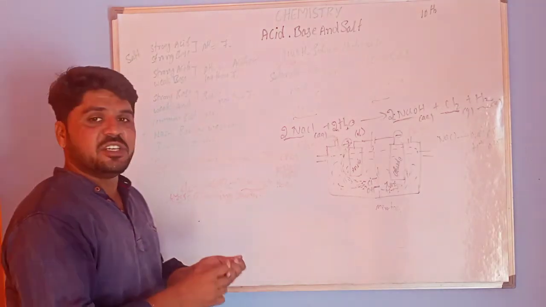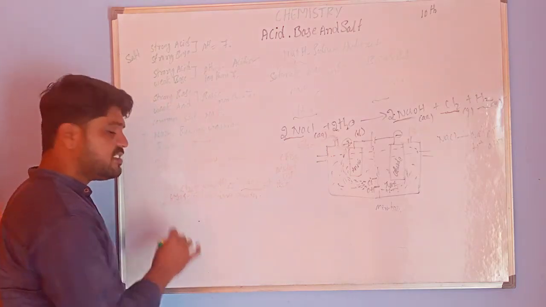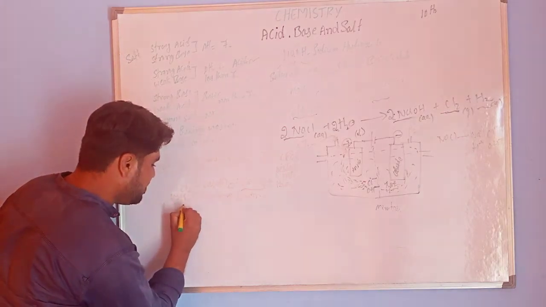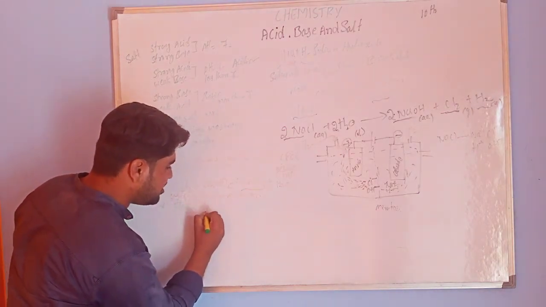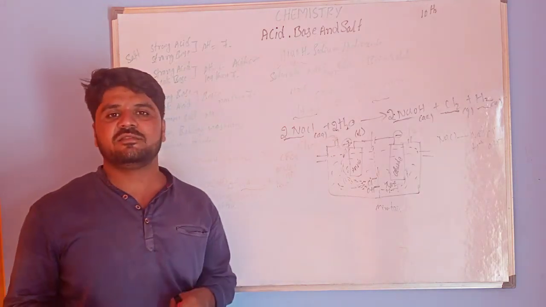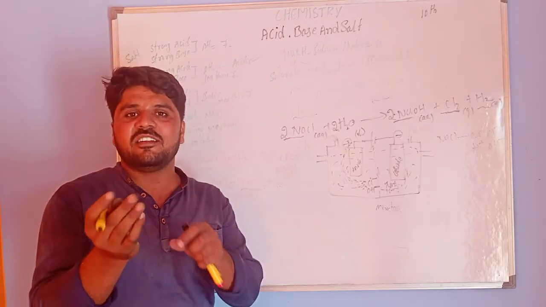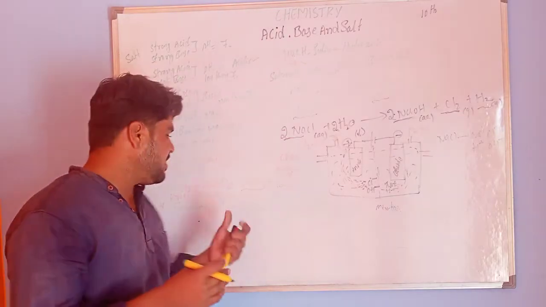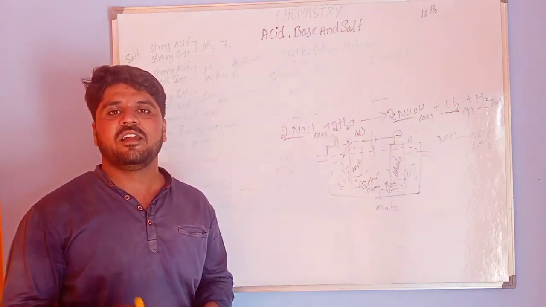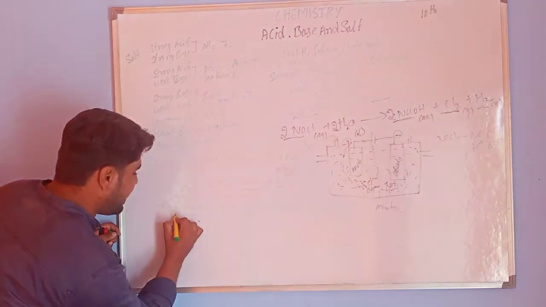The first use of bleaching powder is bleaching the cotton. Why do we bleach cotton? Before bleaching, the cotton is in different colors. After bleaching, we get pure white colored cotton. Like that, bleaching of linen.